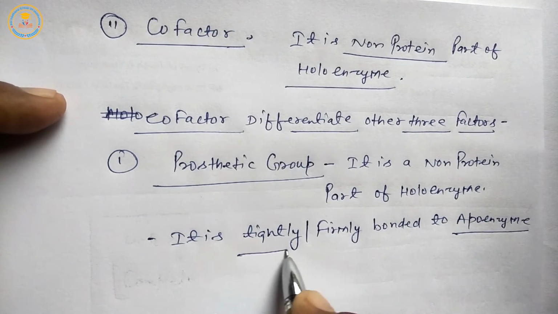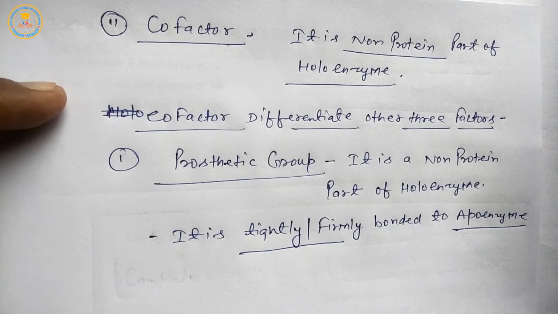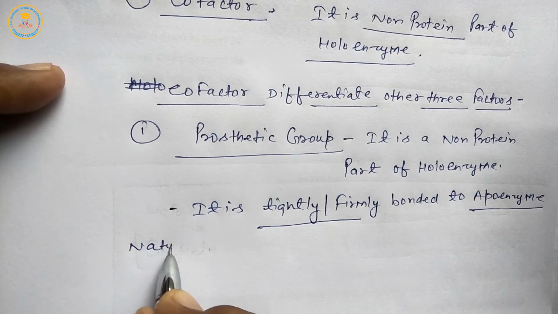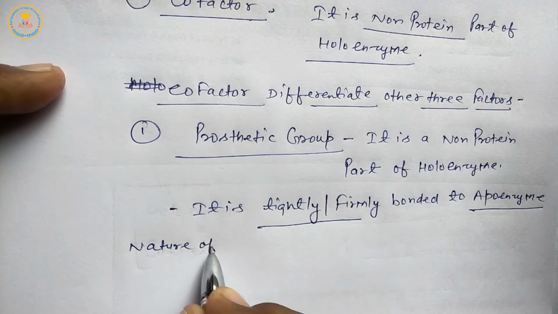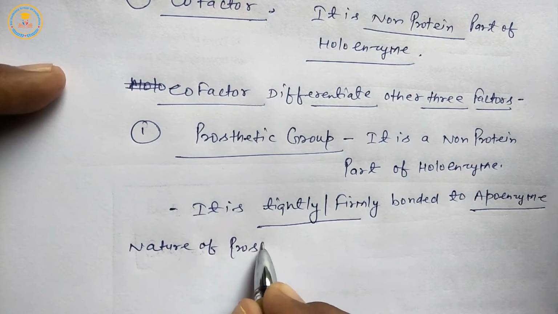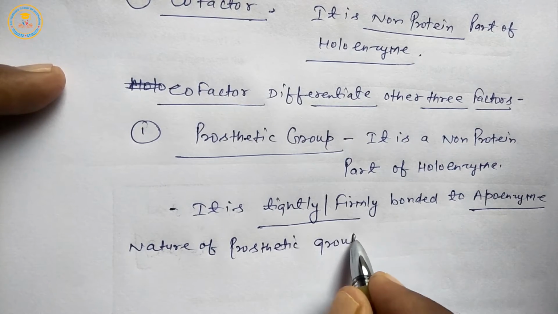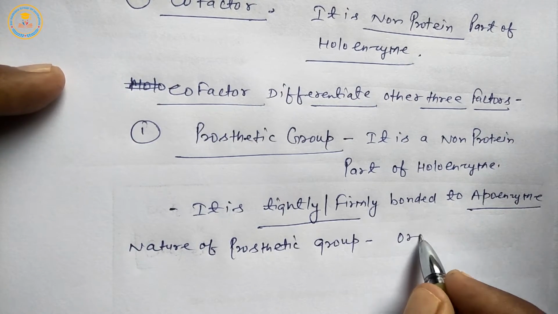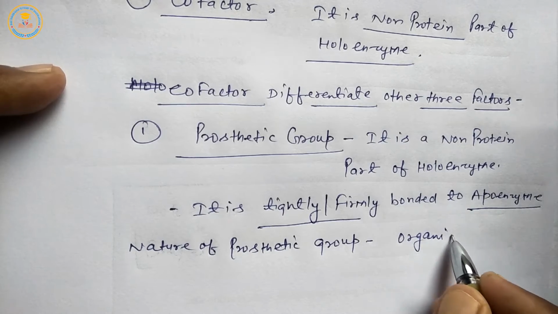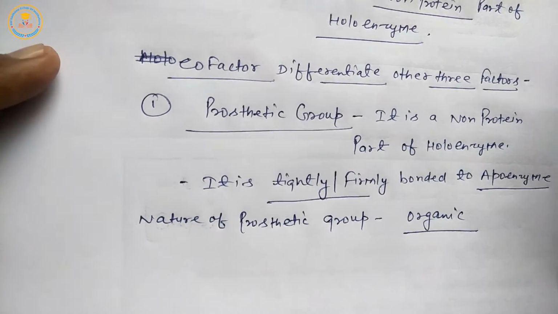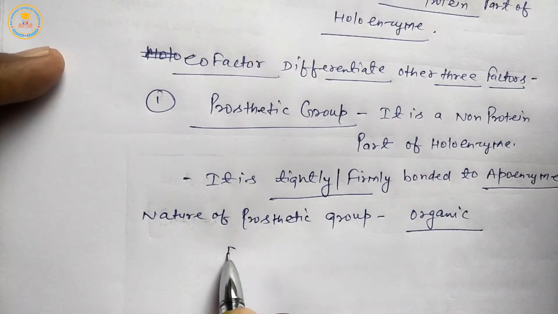Once again, it is tightly bonded to apoenzyme. Next, the nature of prosthetic group is organic. It means prosthetic group is an organic compound.